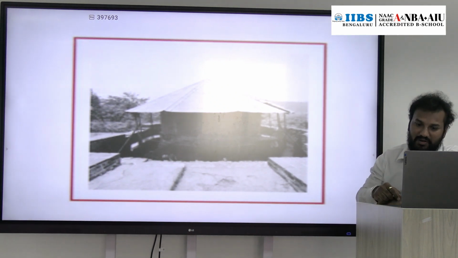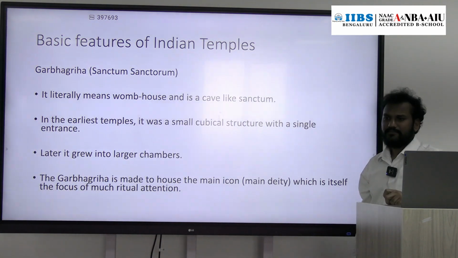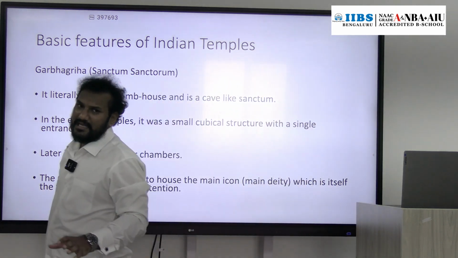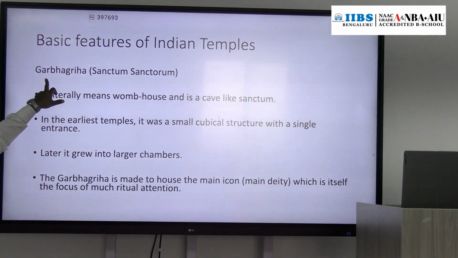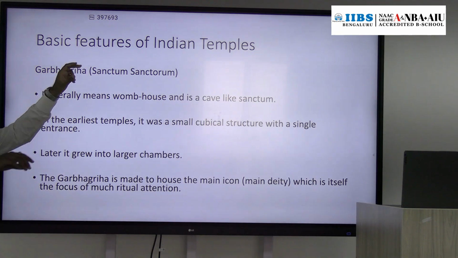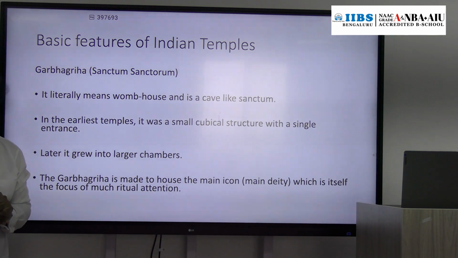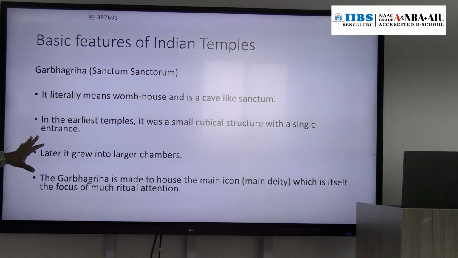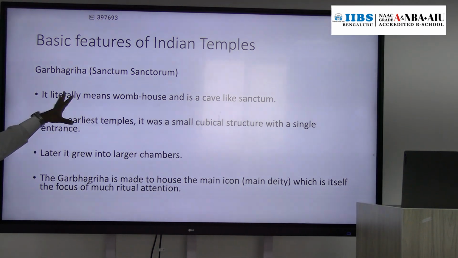So this is about the five stages of development of Hindu temple architecture in North India during the Gupta period. Then what are the basic features of Indian temples? These features are present both in the Nagara style of architecture as well as the Dravidian style. Presence of the Garbhagriha, we already know. The Garbhagriha is either square or rectangular in shape. Inside the Garbhagriha, they put the idol or main deity of the temple.